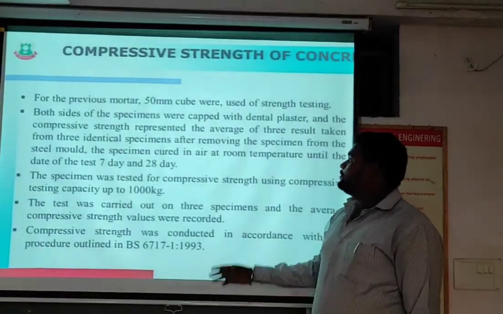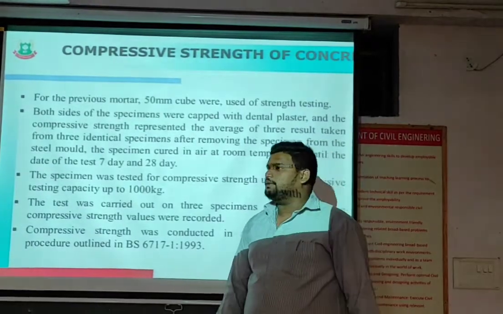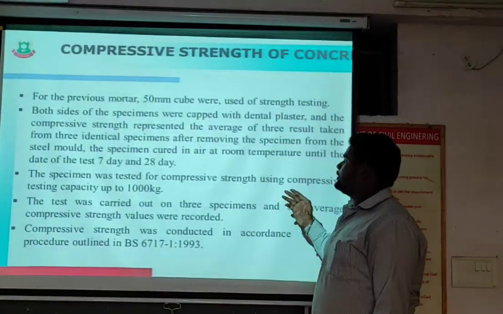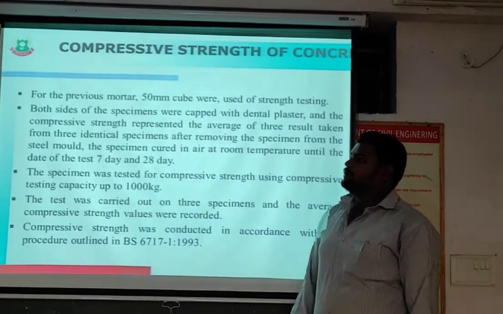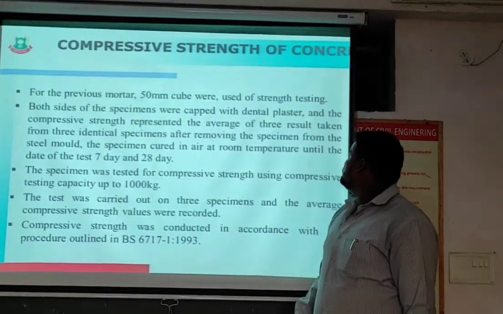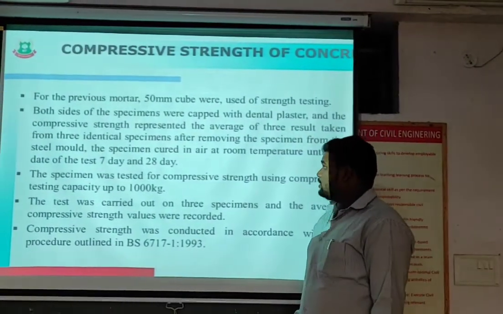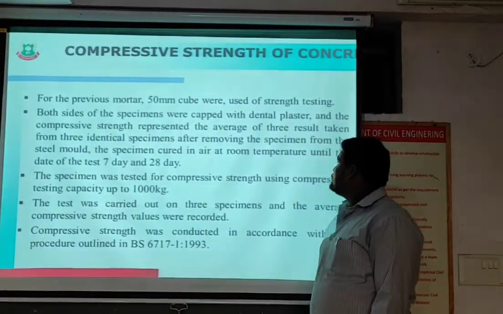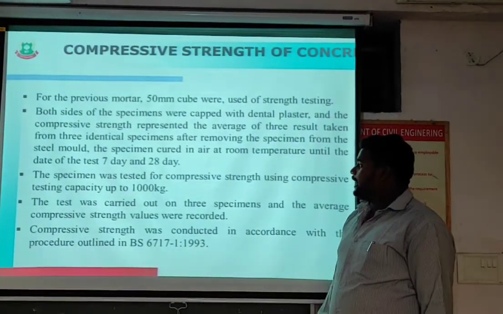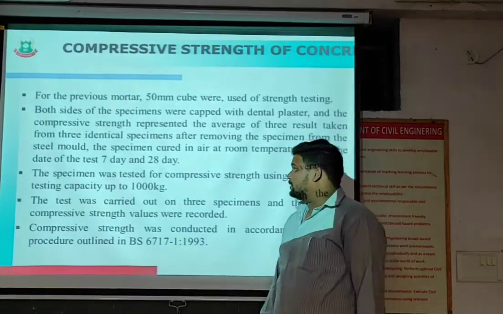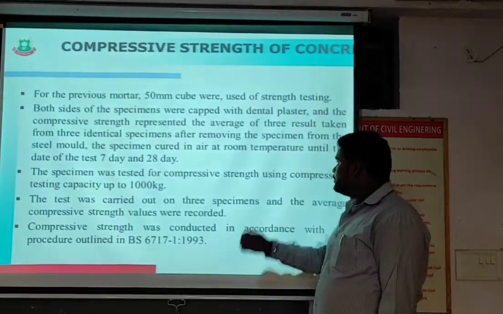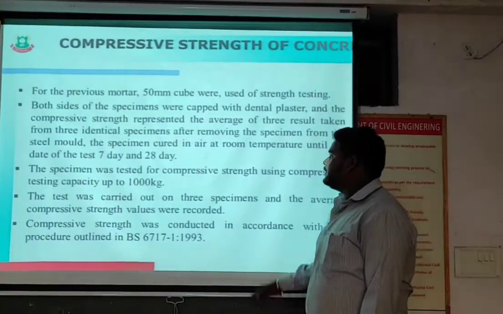Next slide. Compressive testing for the pervious mortar: 50 mm cubes were used for the strength testing. Both sides of the specimen were capped with dental plaster, and the compressive strength represented the average of the three results from three identical specimens. After demolding, the specimens were cured in air at room temperature until the date of 7